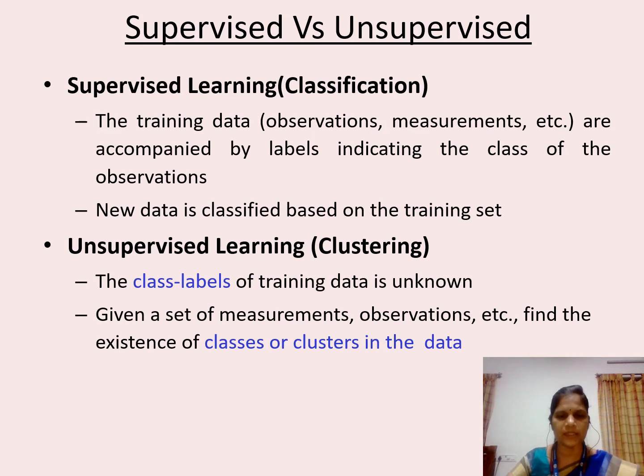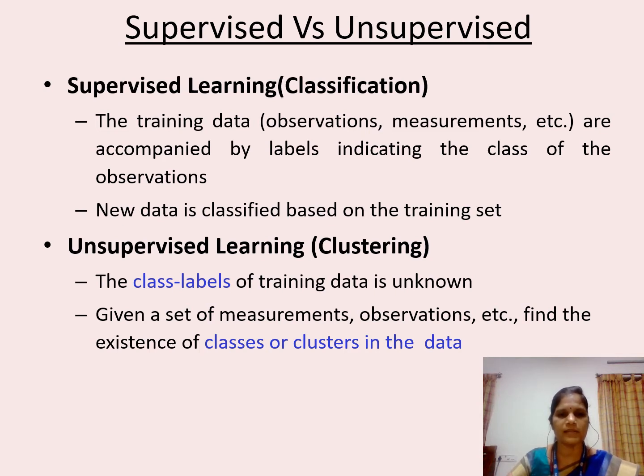Classification separates the data, regression fits the data. In case of classification, new data is classified based on the training set. Initially, you will be provided with a data set, and the data set must be divided into training set and testing set. While you are dividing them into training and testing, you can have the thumb rule as 70-30 or 80-20.